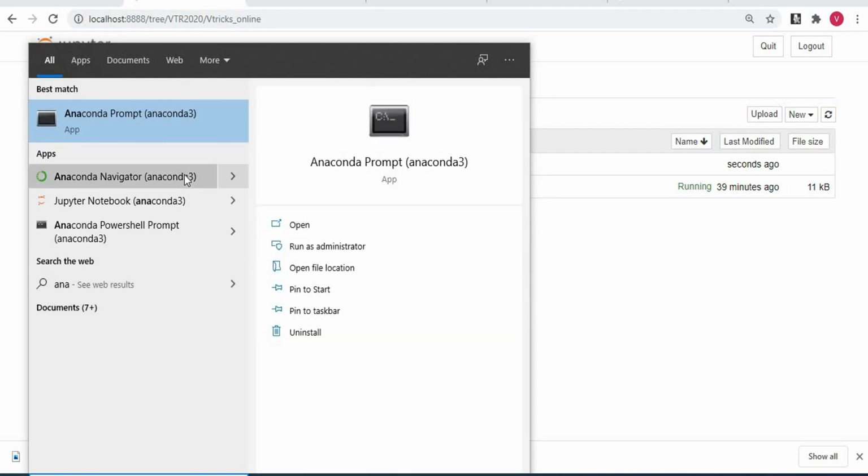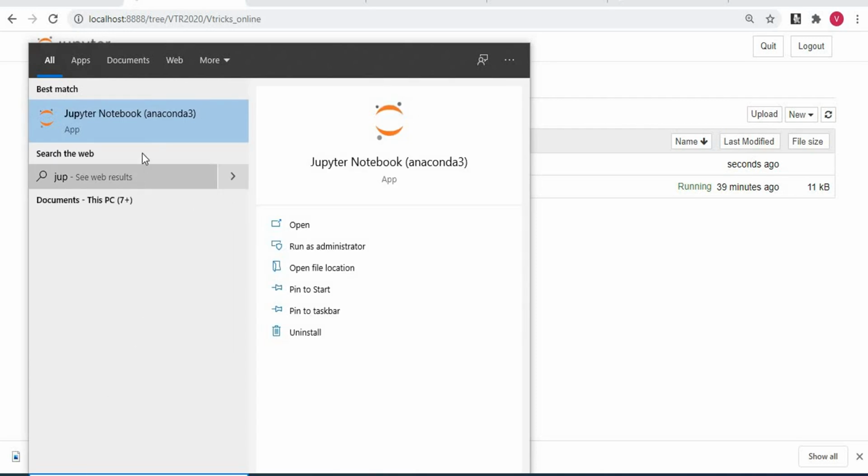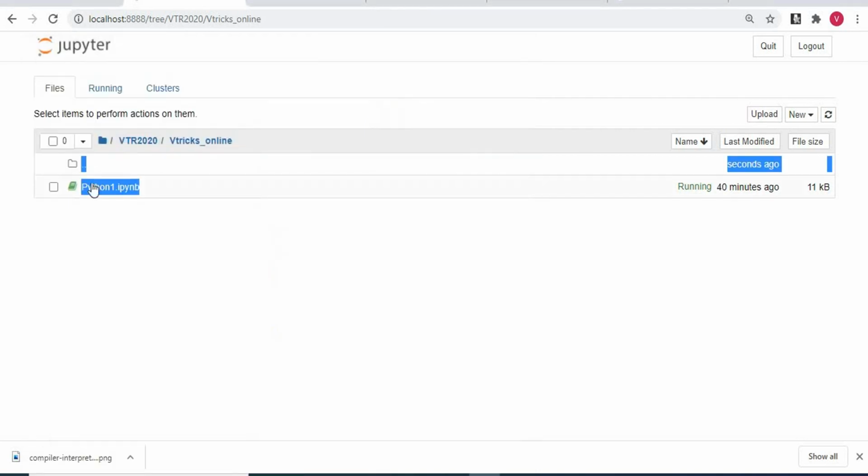Once you see Anaconda Navigator, if you open that, there appears an option known as Jupyter Notebook. You can launch the Jupyter Notebook, or else directly you can type Jupyter Notebook here, where you'll get an option called Jupyter Notebook. If you click it, you'll be redirected to a page in your web browser which appears something like this.